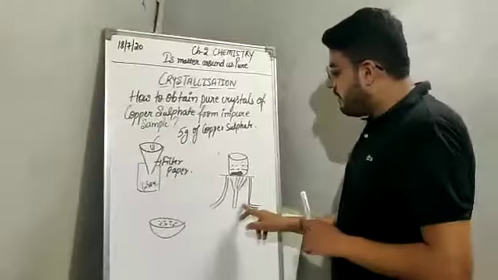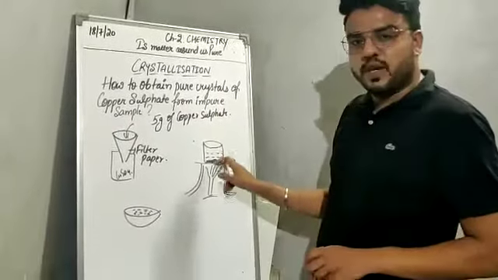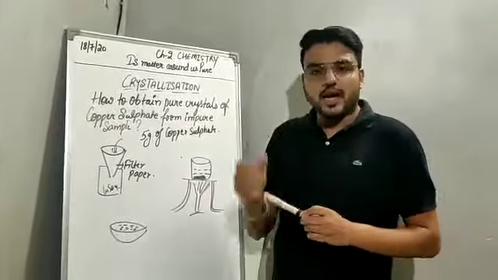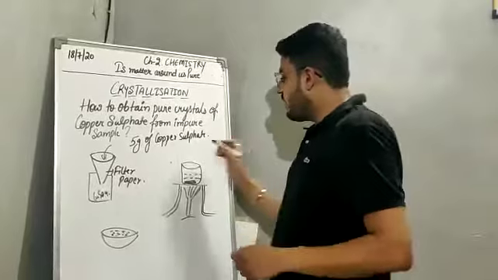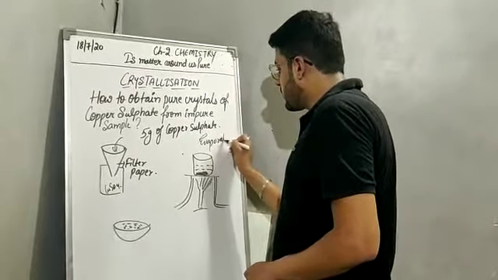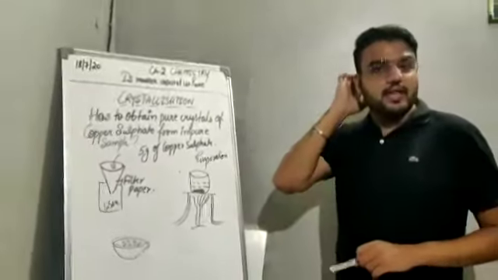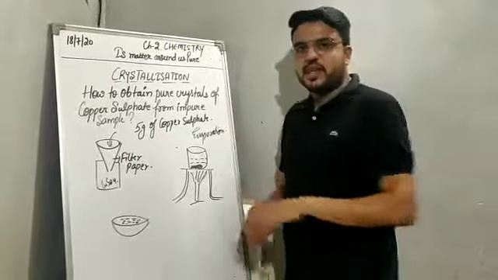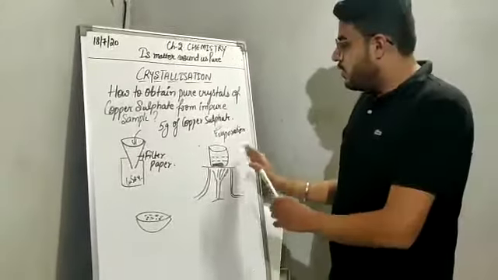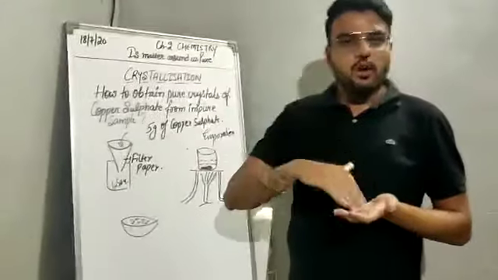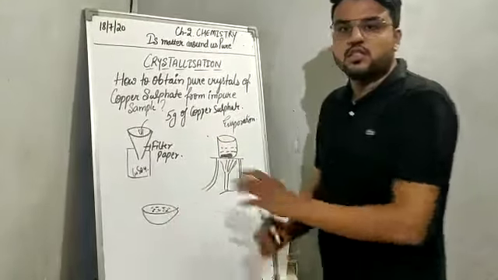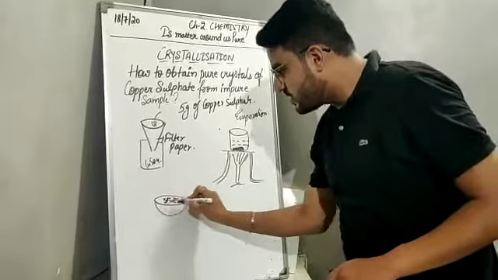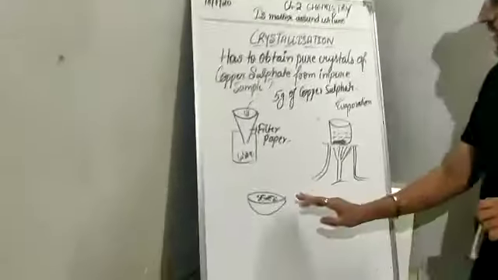Now we will start heating the beaker on a tripod stand. When the heating is done, the process of evaporation will take place, and the water will be evaporated in the form of water vapors. What will be left in the beaker, we will transfer it to a china dish. The crystals will be formed after evaporation.